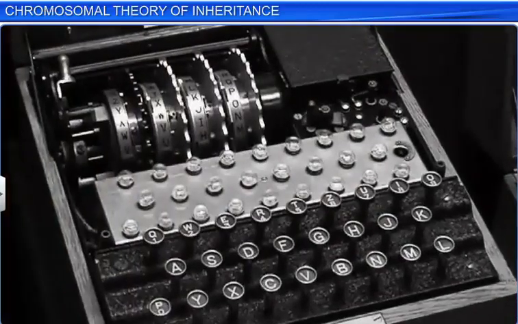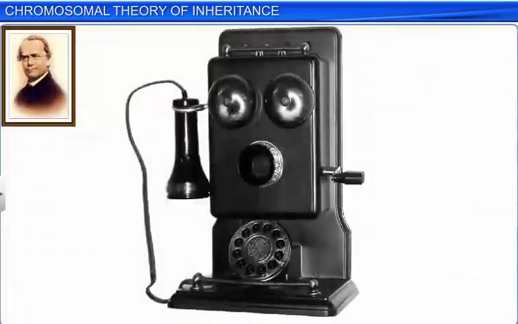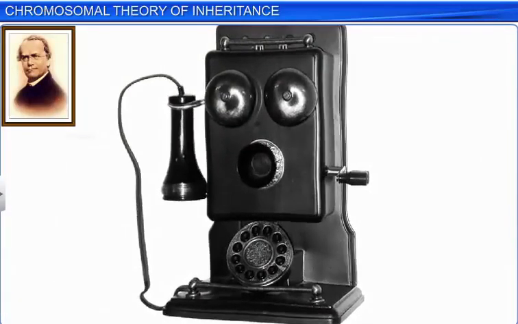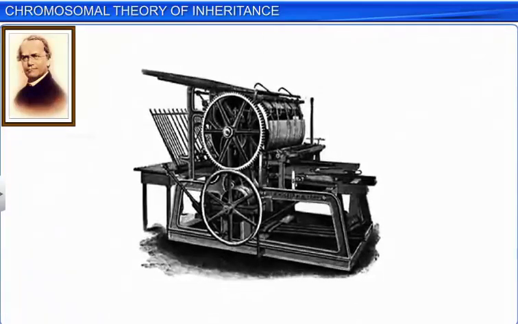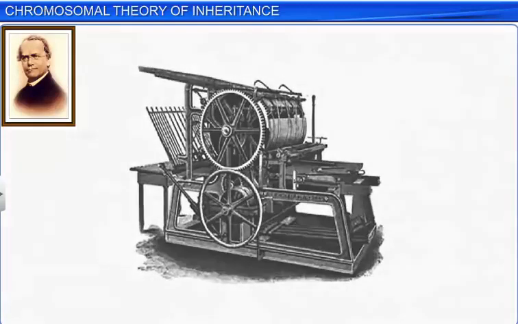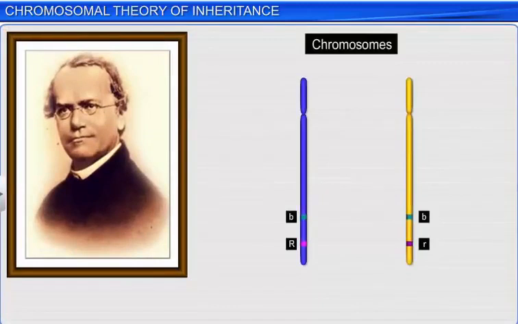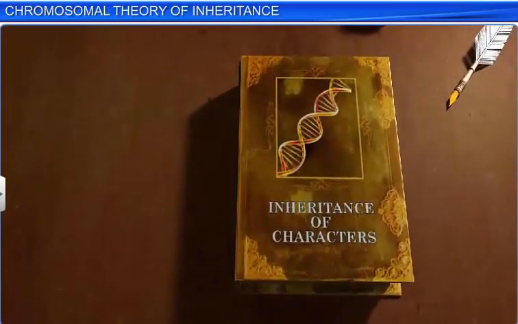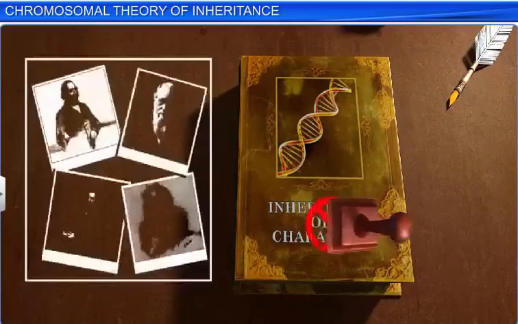Firstly, Mendel's work couldn't be widely publicized because means of communication in those days were not as well developed as they are today. Secondly, Mendel had considered genes or factors as discrete and stable units responsible for controlling the expression of traits. He had also explained the concept of alleles and how they were responsible for the continuous variations observed in nature. However, his concepts about genes were not readily accepted by his colleagues.